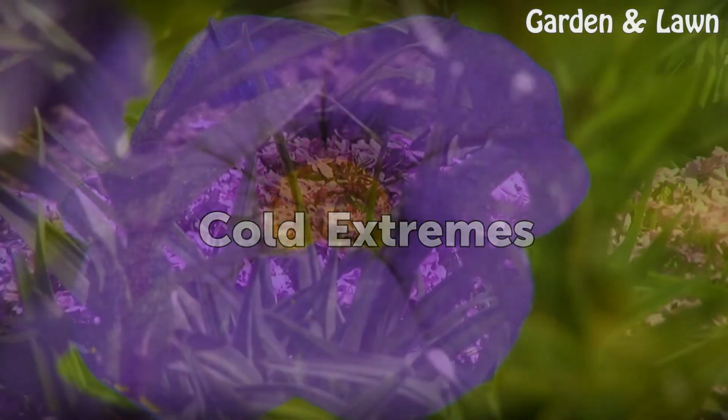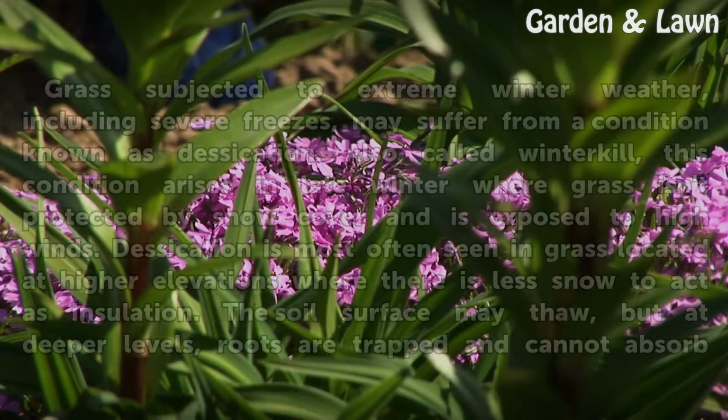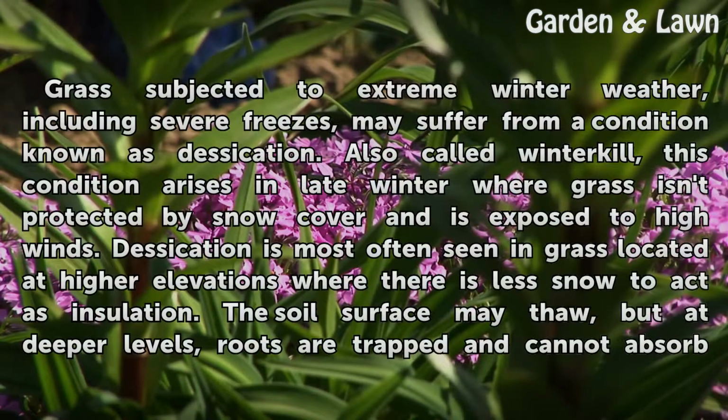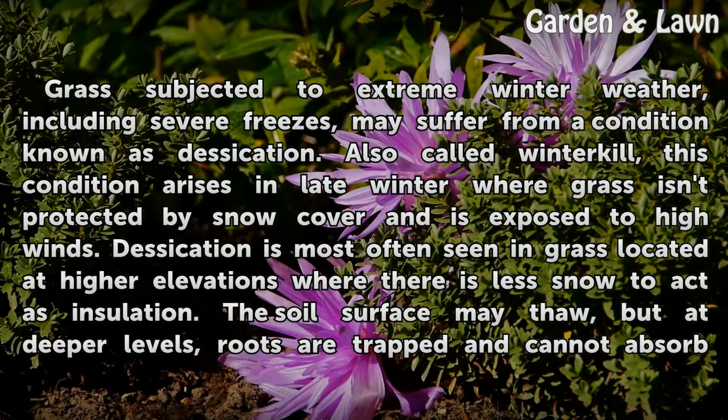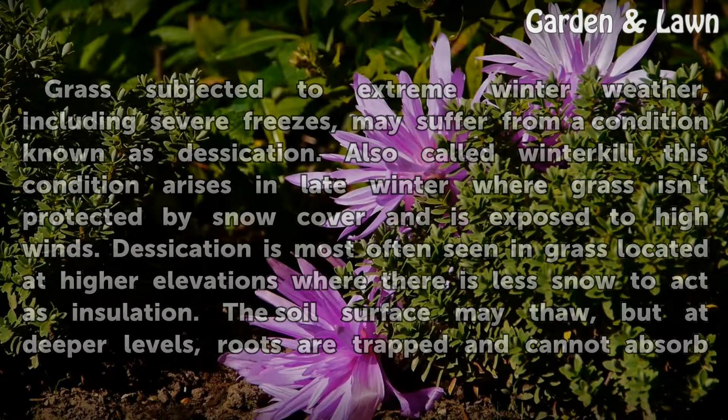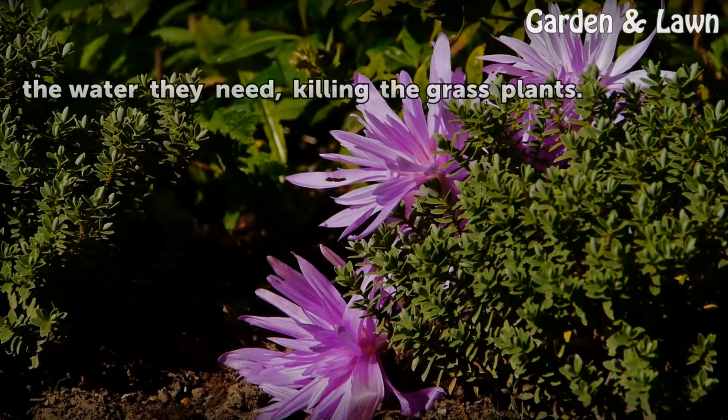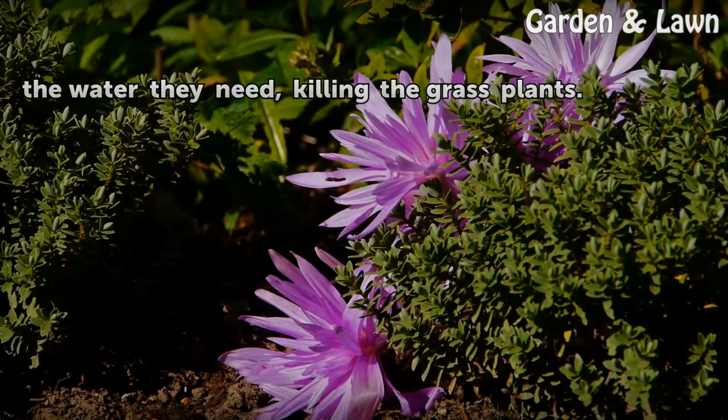Cold extremes. Grass subjected to extreme winter weather, including severe freezes, may suffer from a condition known as desiccation. Also called winterkill, this condition arises in late winter where grass isn't protected by snow cover and is exposed to high winds. Desiccation is most often seen in grass located at higher elevations where there is less snow to act as insulation. The soil surface may thaw, but at deeper levels, roots are trapped and cannot absorb the water they need, killing the grass plants.